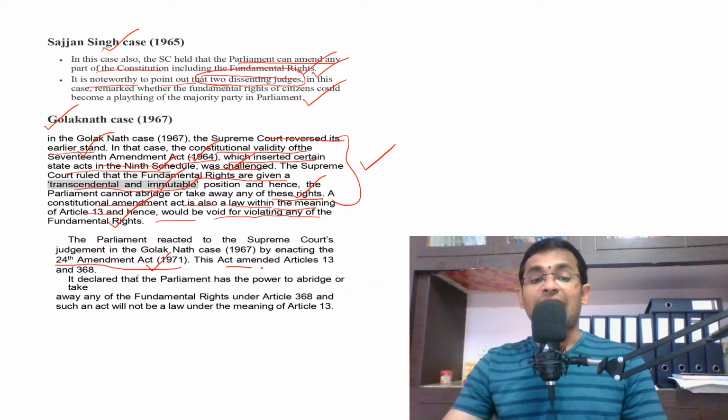Okay, this act amended Article 13 and Article 368. So dear students, please do remember the 24th Amendment Act in 1971. Okay, so this act amended Article 13 and also Article 368.